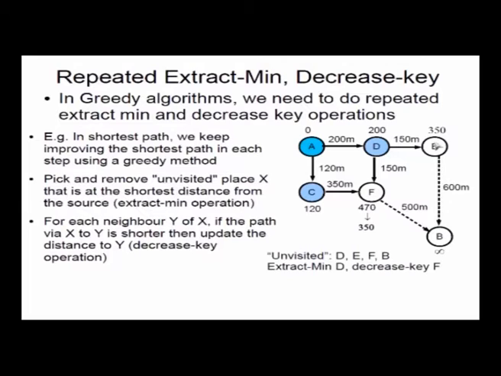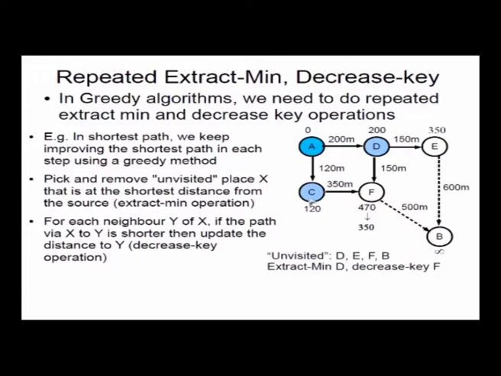So when we do Dijkstra's shortest path algorithm, when you try to find the shortest path using this algorithm from A to B, you do two operations. One is called extract min, which means find the minimum value and take it out from the list of unvisited nodes, and the second is decrease key, which means take the node which you have extracted and find all its neighbors. For all its neighbors, do a decrease key, reduce the distance to that node, if there is a shorter path via this node.